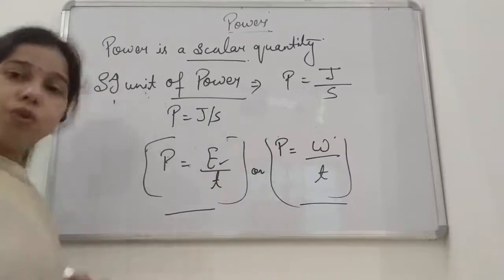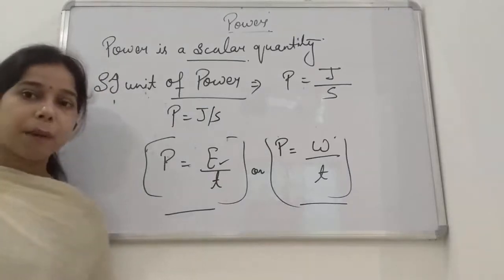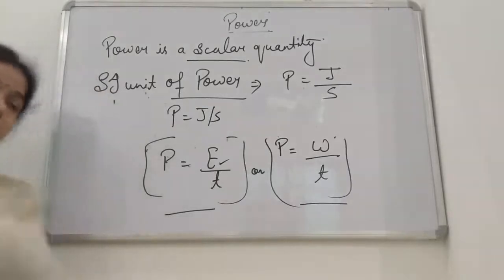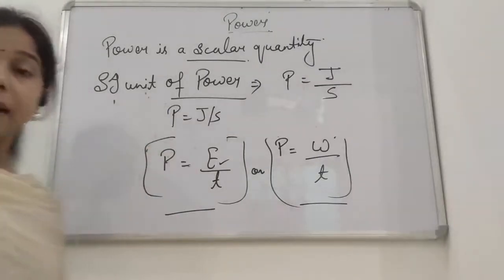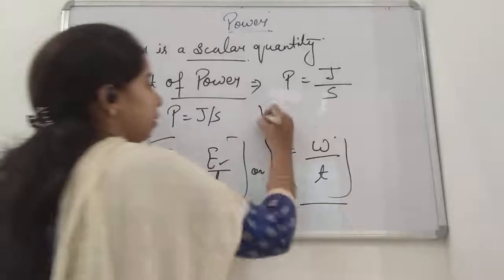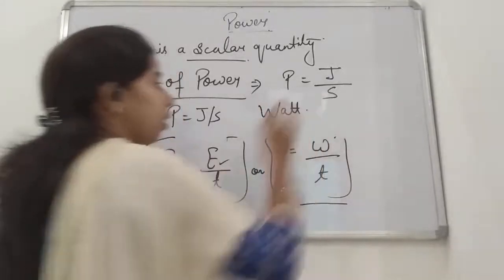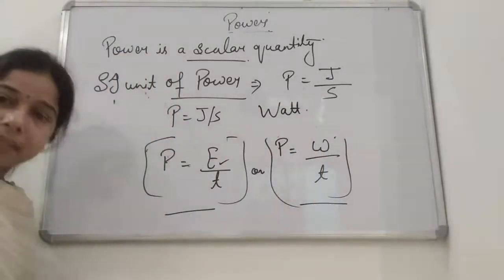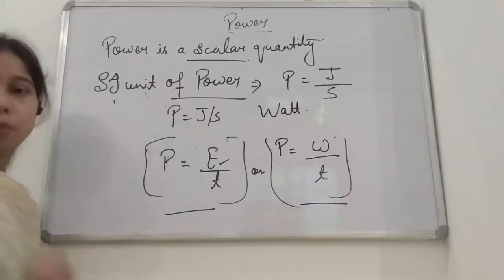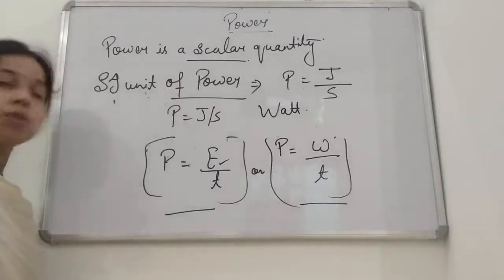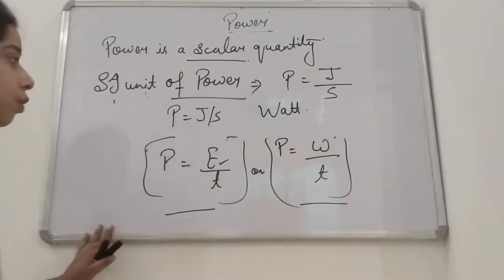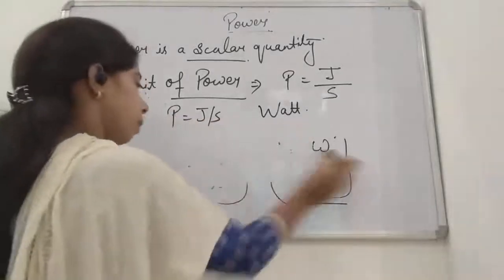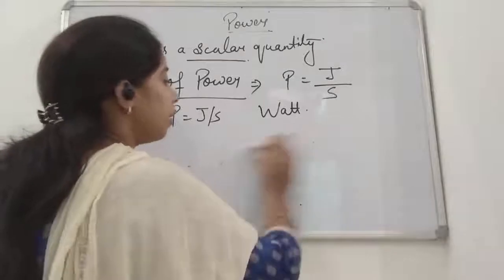And this joule per second is the SI unit of the power, and we represent the power in joule per second as watt. So the unit to represent the power is the watt. So we can say joule per second or 1 watt.